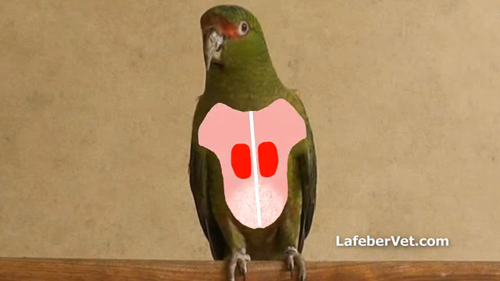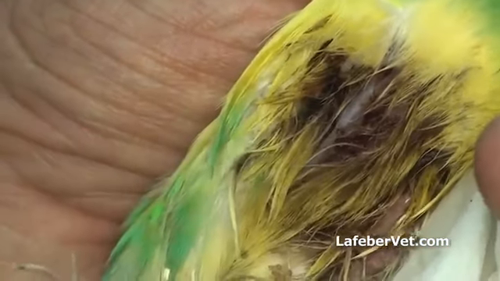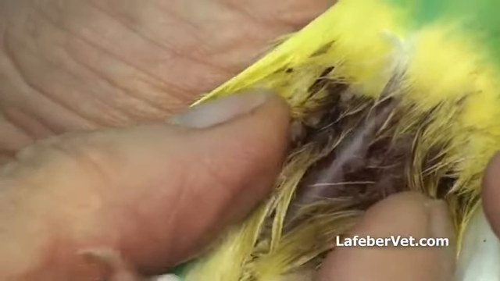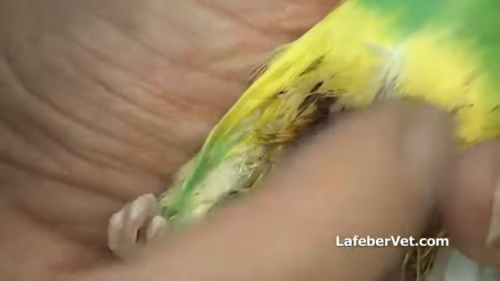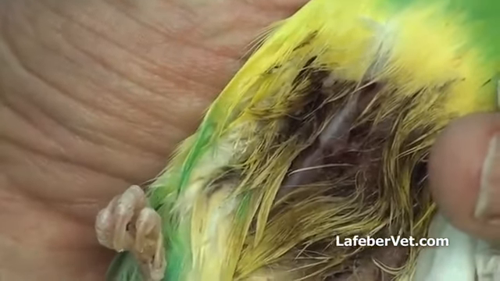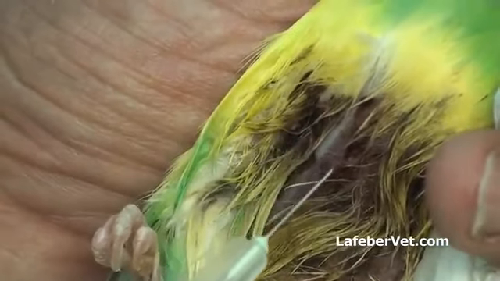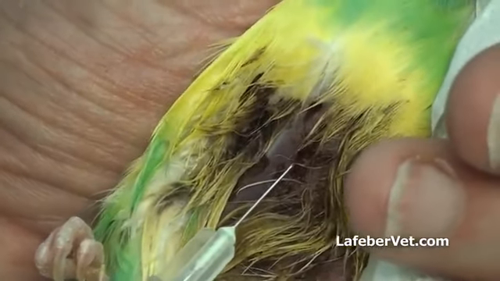Caudally, the underlying sternal bone thins and portions are only fibrous connective tissue with the liver lying deep to it. Do not insert the needle too deeply as it is possible to hit the sternal plate of bone. If you feel the bone, back off to place the medication into the muscle mass.